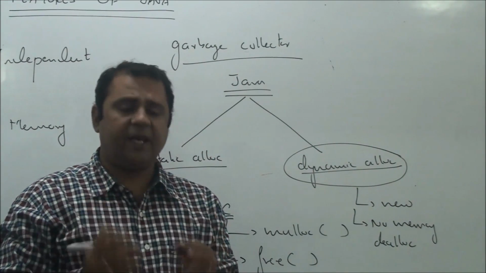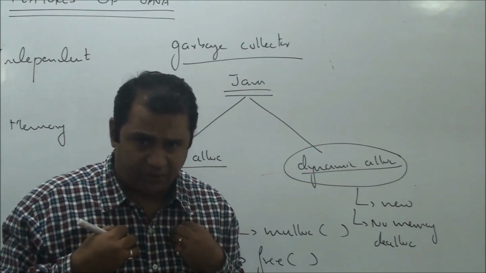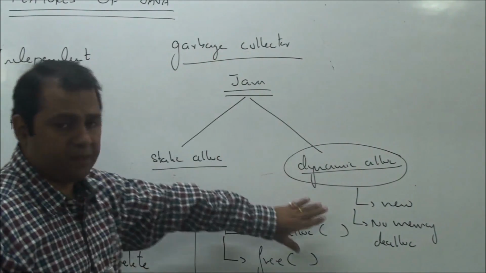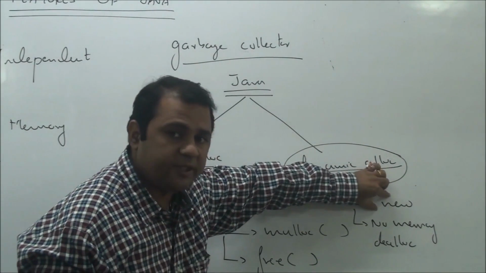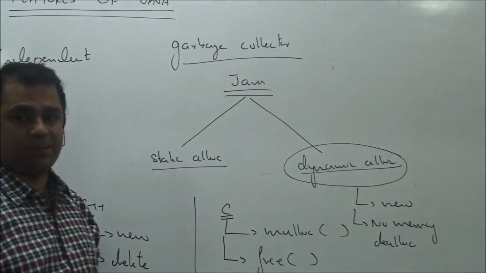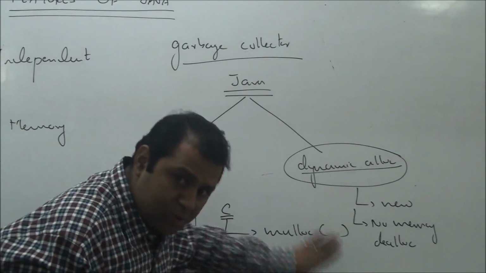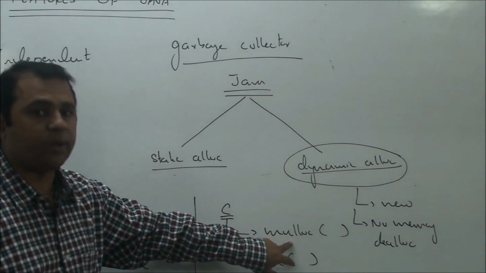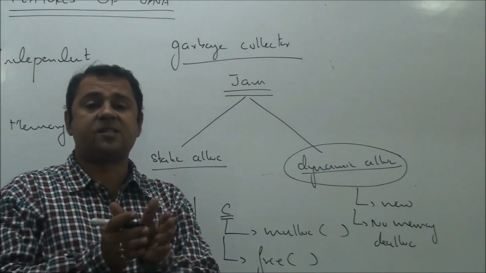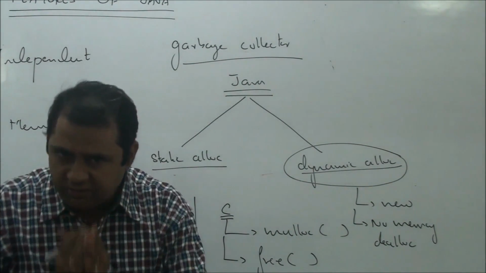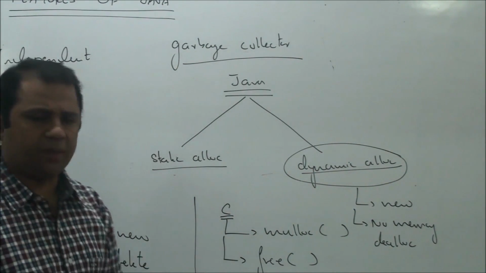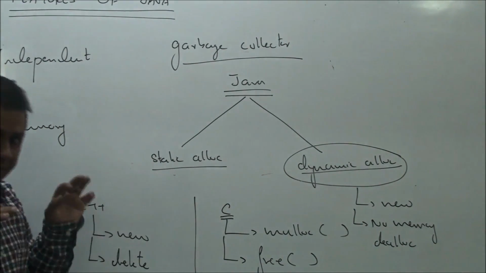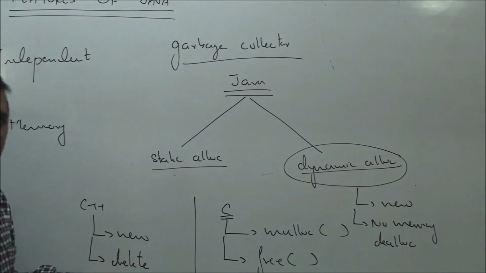So in Java, as a programmer, it's not my responsibility to deallocate memory which I have allocated using the keyword new. While in C and C++, it was entirely the programmer's job to deallocate the memory also once he has allocated it. Thus in Java, errors like memory leak are very rare, while they were so common in C and C++ if we forget to call free or delete.